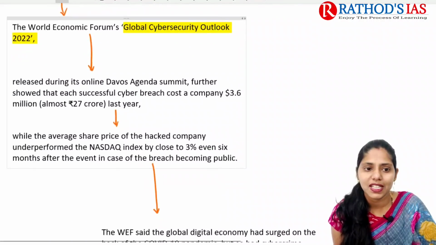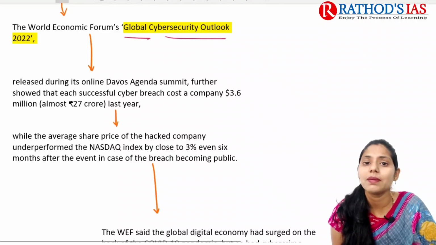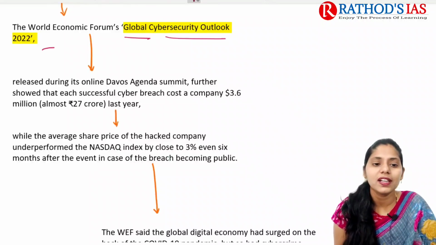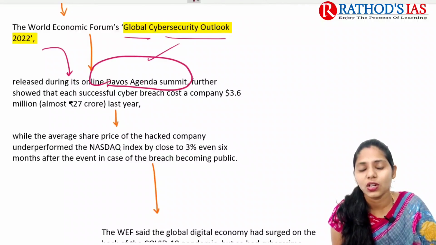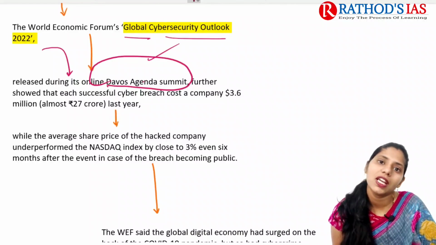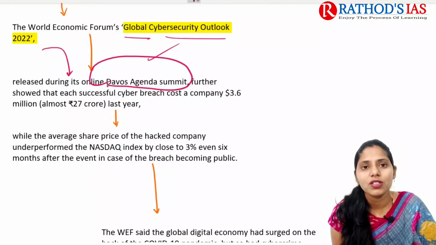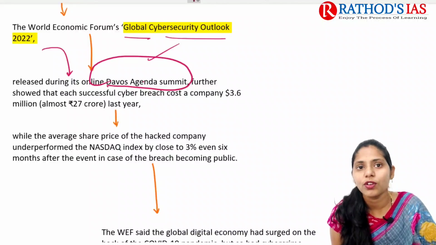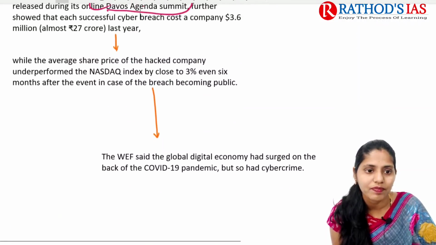If you see some details, it says that the World Economic Forum's Global Cyber Security Outlook 2022 was released during the online Davos Agenda Summit. In yesterday's lecture we studied what the online Davos Agenda Summit is. If you have not watched yesterday's lecture, please watch that lecture, where we discussed this Davos Agenda Summit in detail. So in this summit, the World Economic Forum released the Global Cyber Security Outlook 2022 report, which says that there is an increase in cyber attacks as well as ransom attacks. This is what is said in this article.